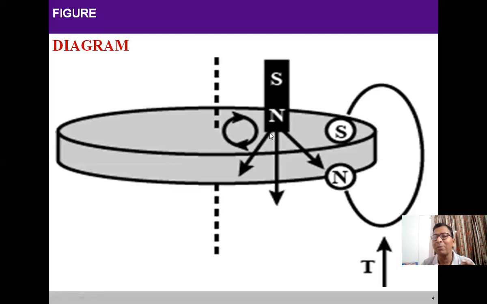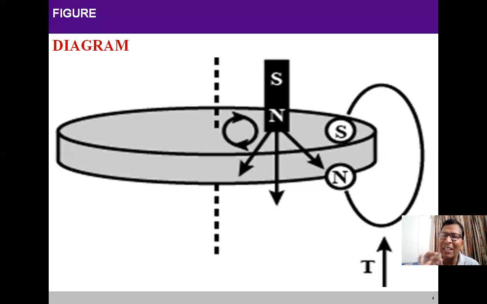This is called eddy current. In Hindi it is called bhavar dhara. This eddy current is just like what is formed when a river bends at a certain point: when water is flowing at the turning, it forms eddy currents of water. Similarly eddy current is formed here.